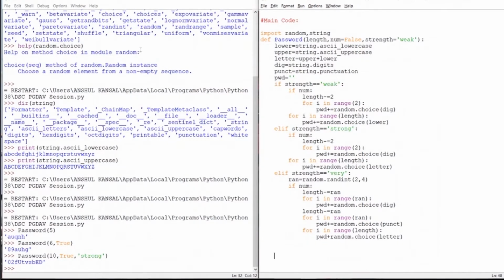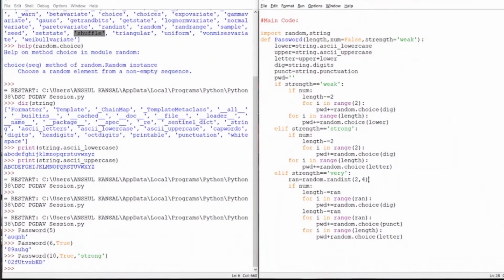As I have already told you that we will be using the shuffle method in this, and we have used two random methods. The first one is choice, to get a choice of digits, or to get a choice in letters, or to get a choice in punctuations. And the second one I used is random.randint. What it does, it basically provides us a random value in between the parameters that we have given to it. I have given 2 and 4. So these values 2 and 4 are both inclusive. They are not exclusive, they are both inclusive. The value of rand can be anything, 2, 3, 4, anything.